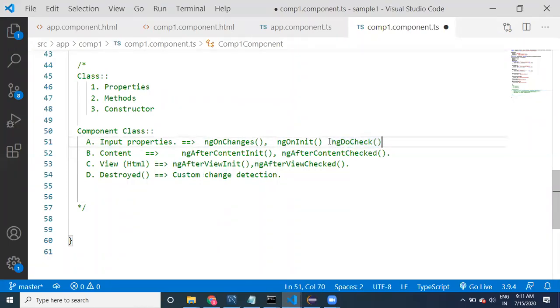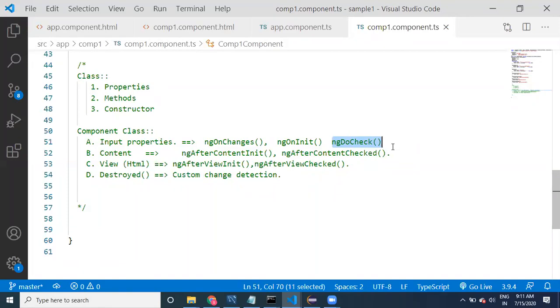This is similar to those methods, but it is for writing our own logic to identify our own detections, our own changes. Angular doesn't know our business logic. Suppose I want to provide a kind of validation: the user has to transfer a minimum of 1,000 rupees, but he has entered 999.